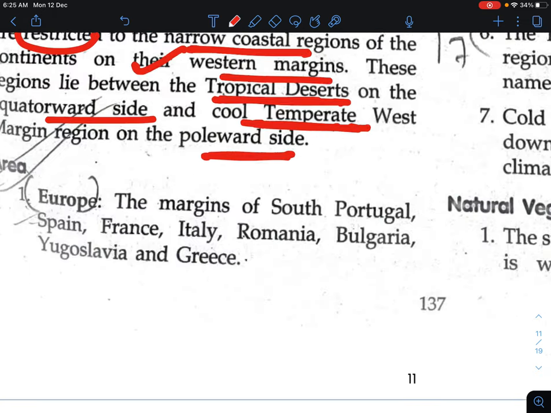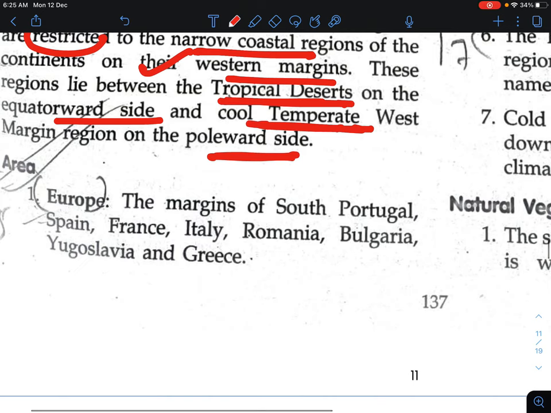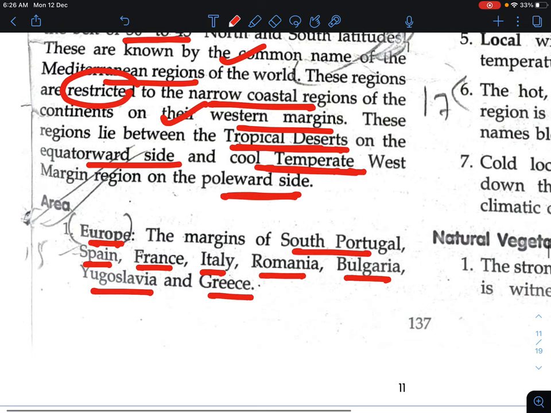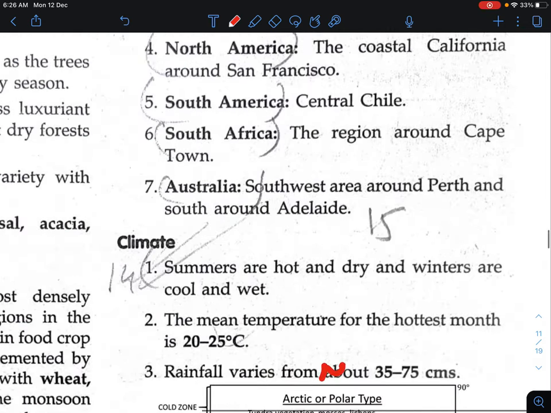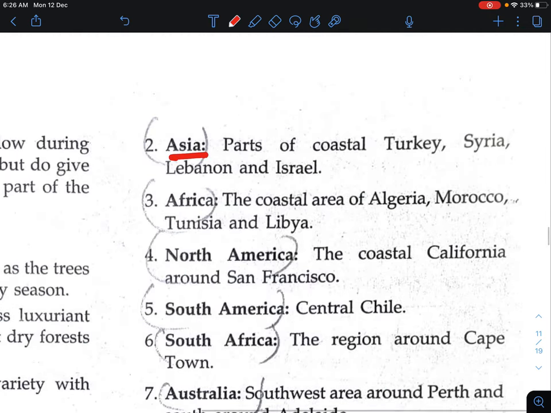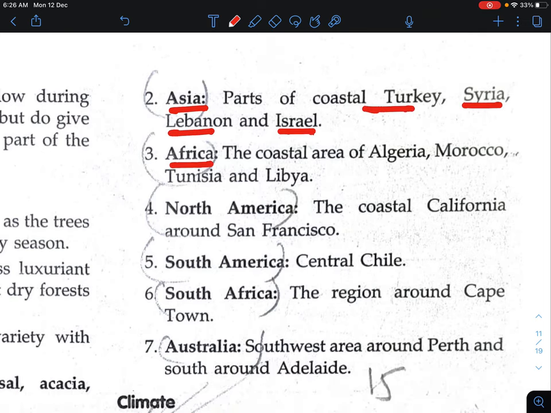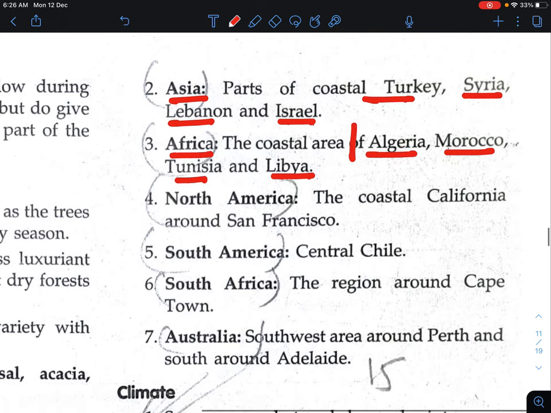Now, what are the areas involved in this region? The first area is Europe, meaning the southern margin: Portugal, Spain, France, Italy, Romania, Bulgaria, Yugoslavia and Greece. These are the regions that lie under the Mediterranean type of climate. Then in Asia, we have parts of Turkey, Syria, Lebanon and Israel. In Africa, it is the coastal area of Algeria, Morocco, Tunisia and Libya, in Northern Africa.